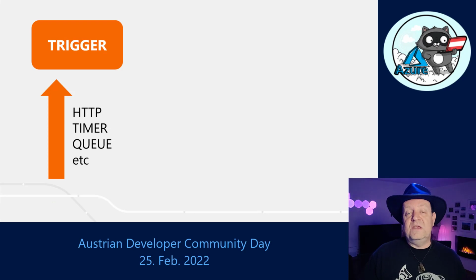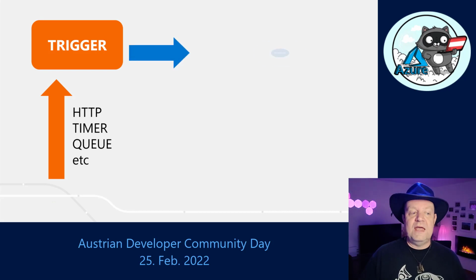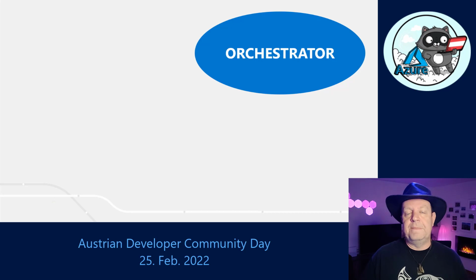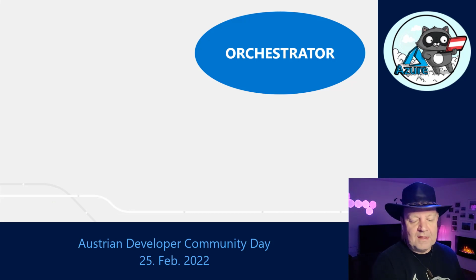Everything starts with an absolutely normal function, which is called the trigger function. This trigger function can be, for example, an HTTP trigger. It can be a timer trigger if you want to have recurrence or whatever. This function is an absolutely normal function, but it is going to do something special. It's going to create and start an orchestrator. An orchestrator is another type of function that we have, and this orchestrator is going to basically orchestrate, like the name says, a number of activity functions.